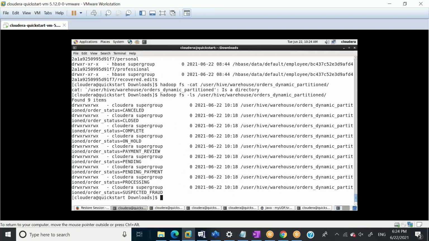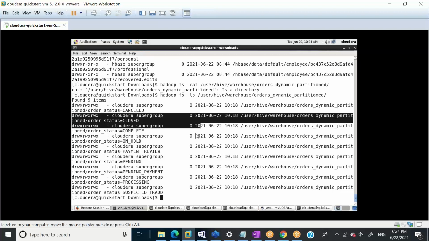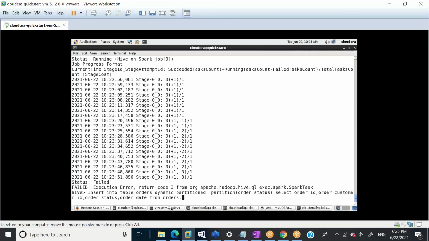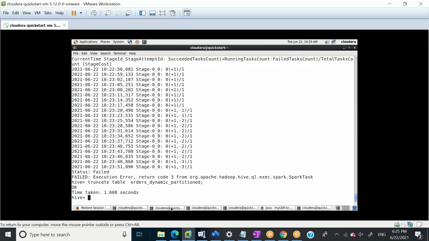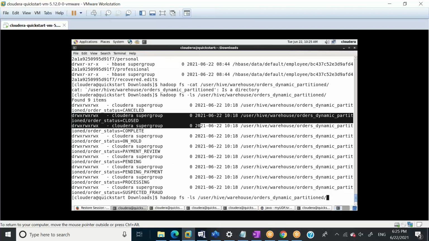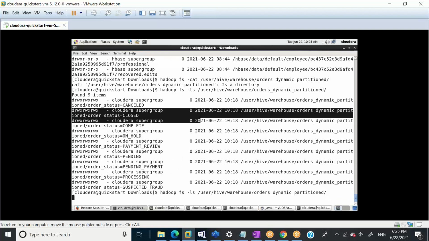Okay, this is good. What it did was create the directories for us. And inside these directories, one second. What I did was truncate the table, so let me do the truncate table again: orders_dynamic_partition. Ideally, all the data should be gone.